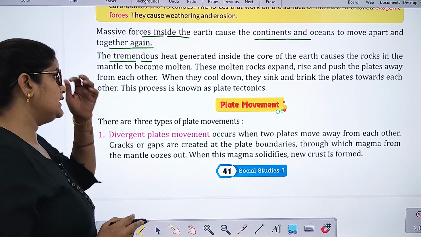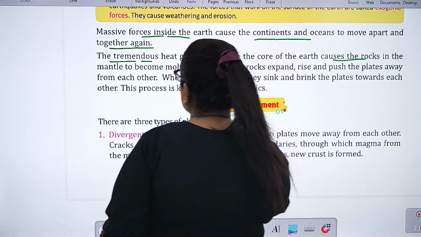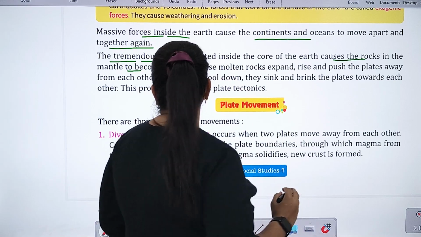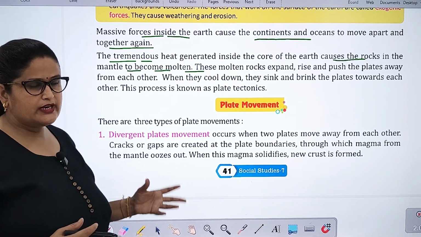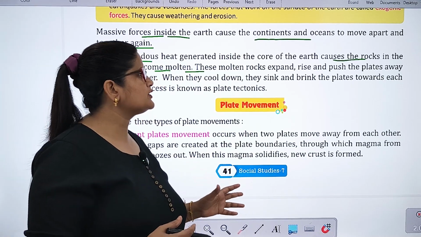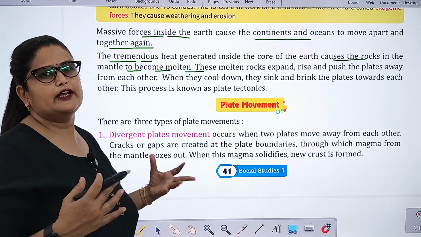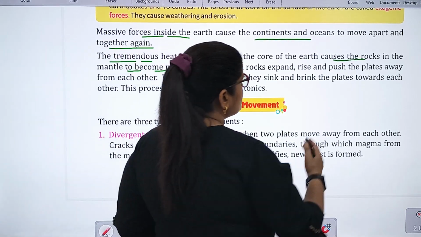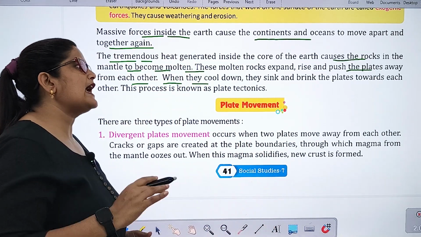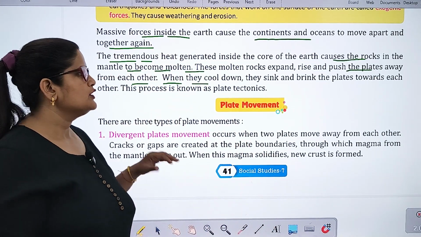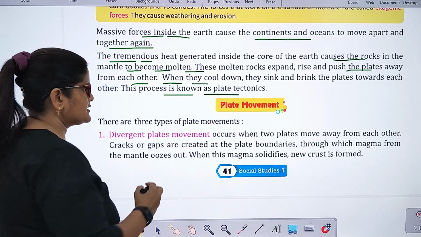The tremendous heat generated inside the core of the earth causes the rocks in the mantle to become molten. These molten rocks expand, rise and push the plates. The Earth has many kinds of rocks, which keep rising and colliding with each other. They rise and push the plates away from each other. So when they cool down, they sink and bring the plates towards each other. This process is known as plate tectonics.